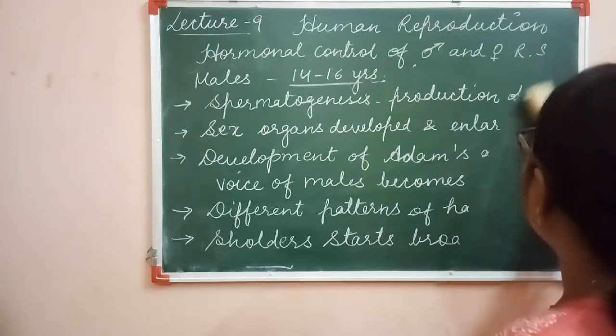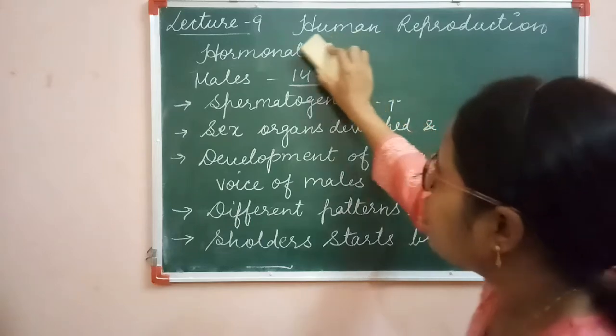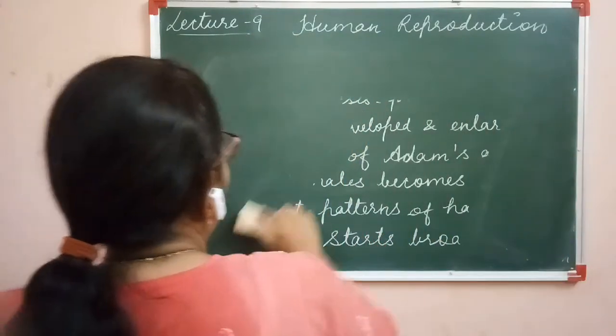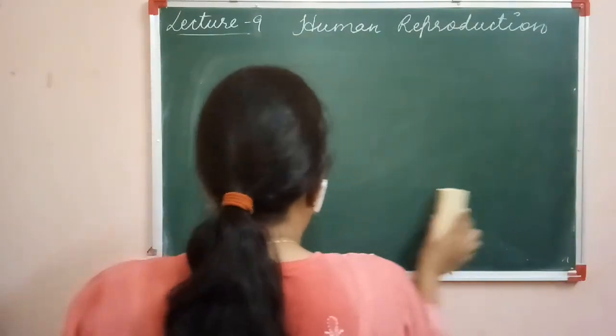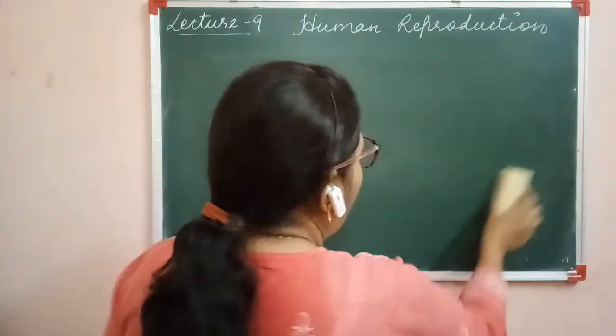Next, we are discussing the hormonal control in human females. Now, how will hormonal control work in females?